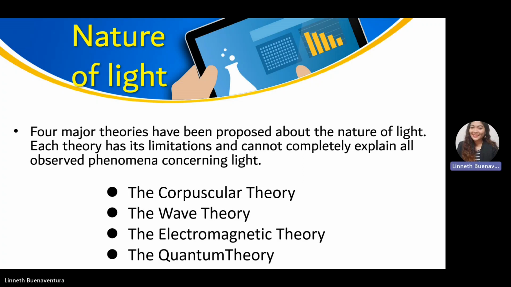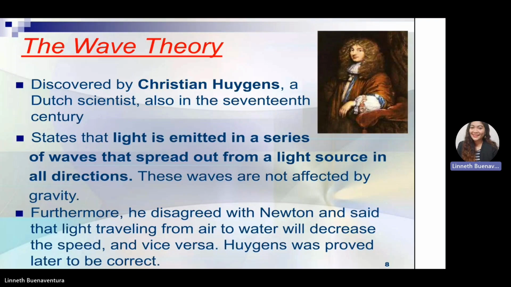We have four theories about the nature of light: corpuscular theory, wave theory, electromagnetic theory, and quantum theory. The first theory is wave theory, discovered by Christian Huygens. He is a Dutch scientist in the 17th century who stated that light is emitted in a series of waves that spread out from the light source in all directions. These waves are not affected by gravity.